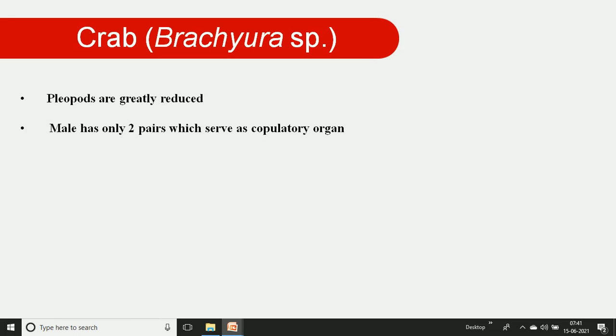The male has only two pairs, which act as copulatory organs that help in reproduction. Then the female has four pairs for carrying eggs, which helps in maturation, as reproduction takes place outside.